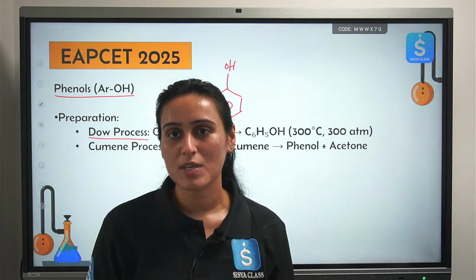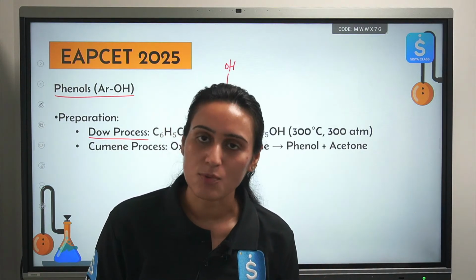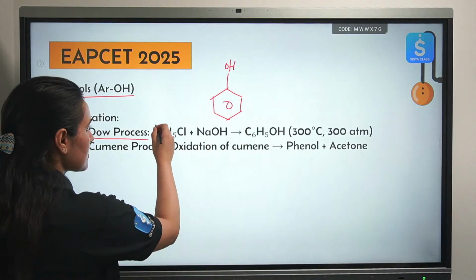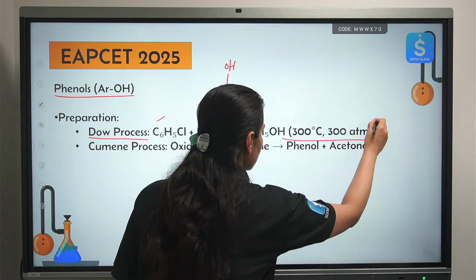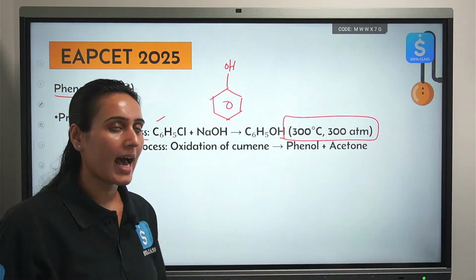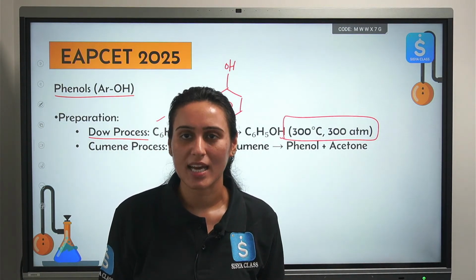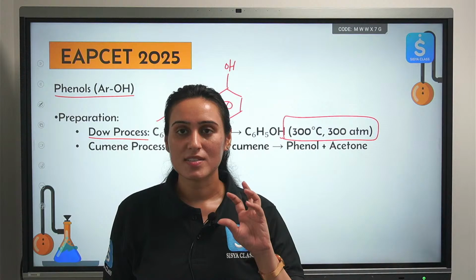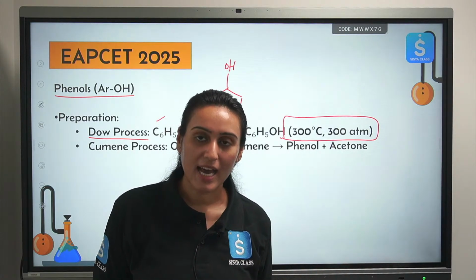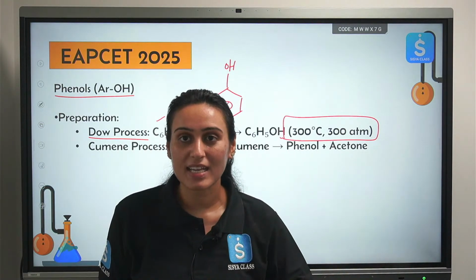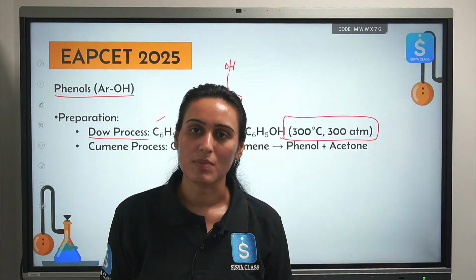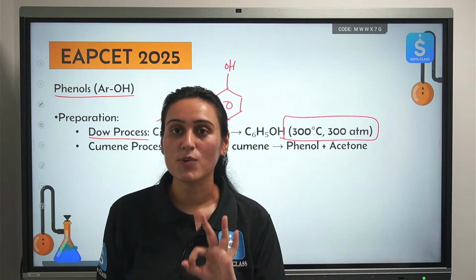Do we have to remember those temperature and pressure conditions? You must. So this is your Dow's process. Please remember the temperature and pressure conditions. They can ask these conditions directly. You don't have to remember it for each and every reaction, I'm not saying that. But for some reactions, the high temperature and pressure is the very required condition. Try to remember the information, for example, for Dow's process.